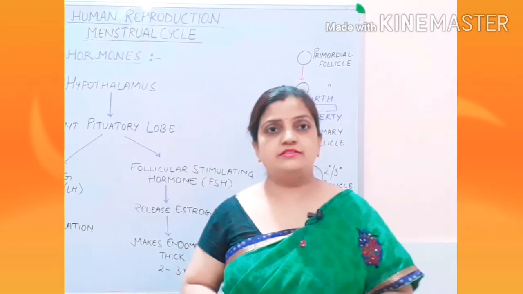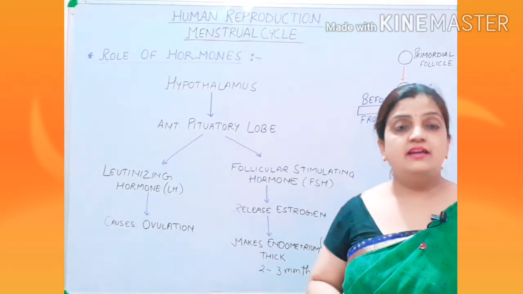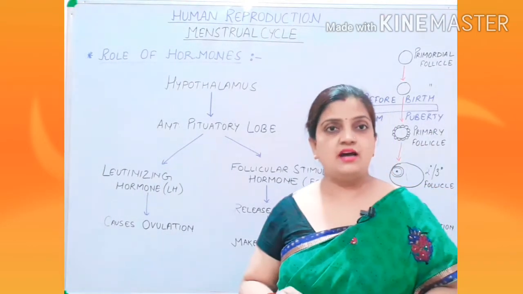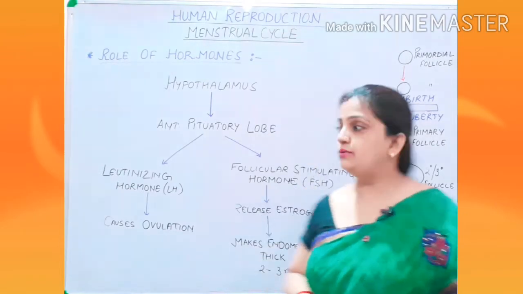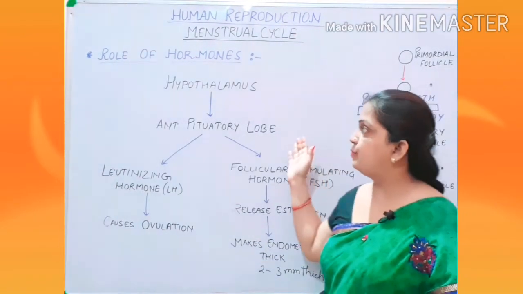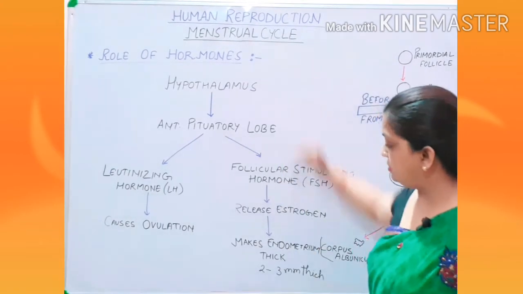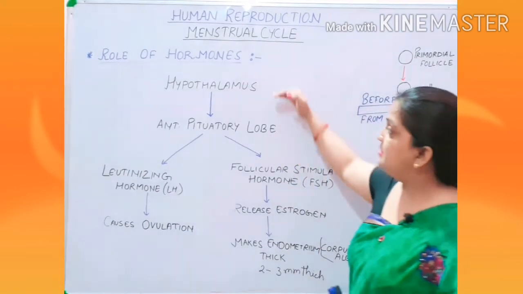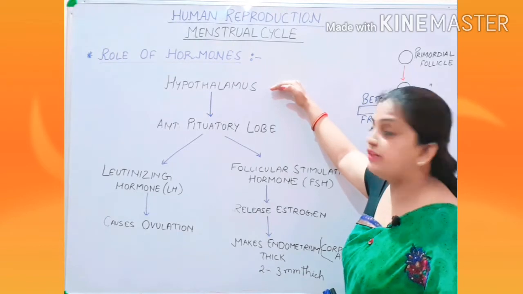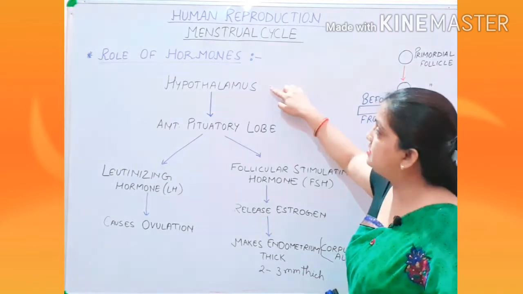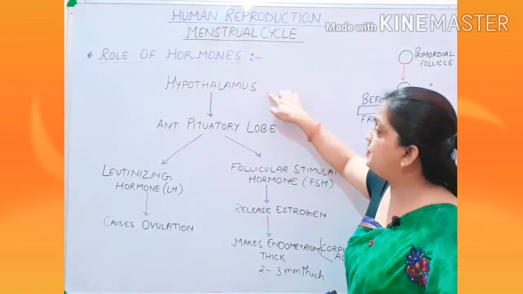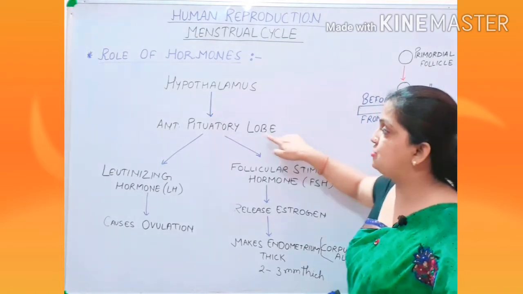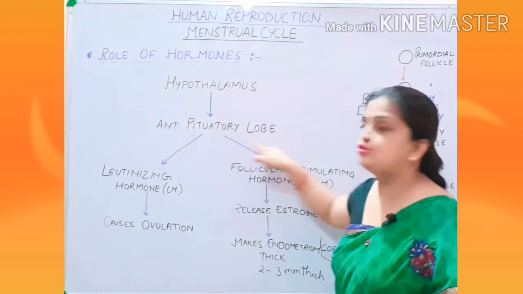Now let us, children, move ahead and see how hormones activate the menstrual cycle process. Now on the right side of my board you can see that I have drawn this chart, and the chart starts with the first gland, your hypothalamus, and then the hypothalamus is connected to the anterior pituitary lobe.